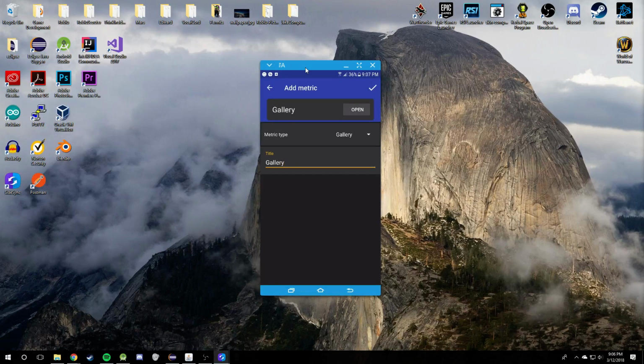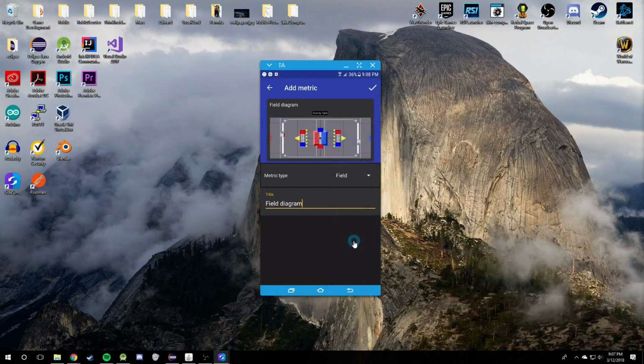You can take pictures, draw on them, all sorts of cool stuff like that. Next is the divider metric, and this doesn't actually store a value. It just allows you to separate metrics logically, to categorize them. Next, you have the field metric, which allows you to draw on a field diagram, and you can doodle on it however you want.